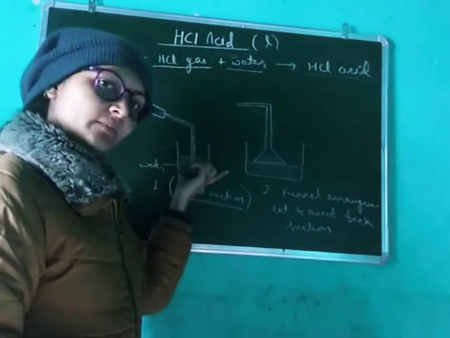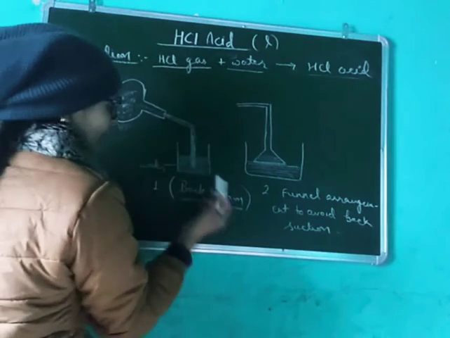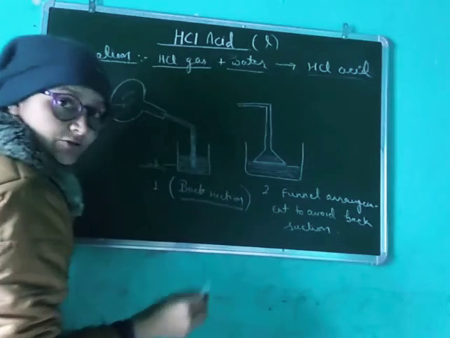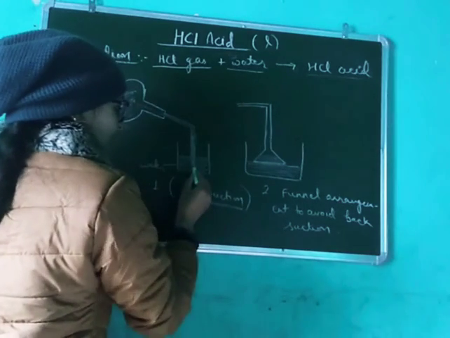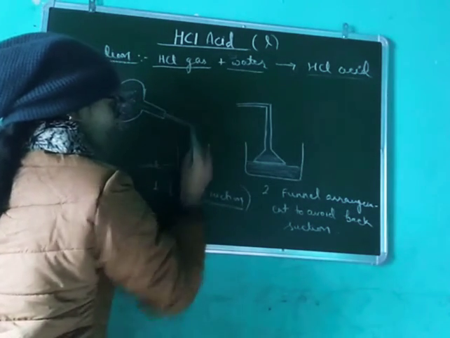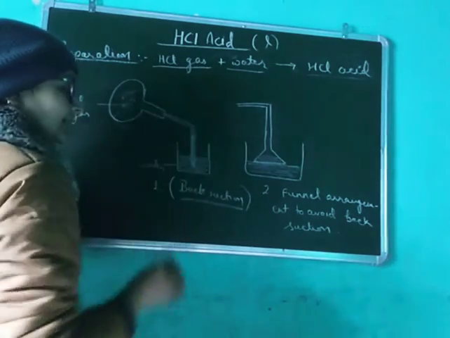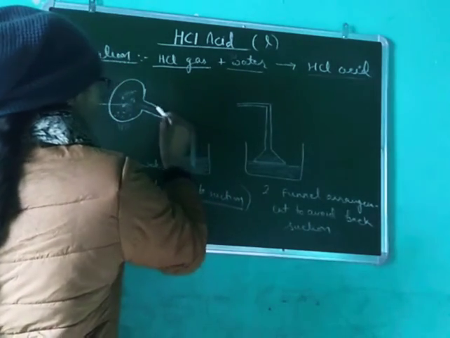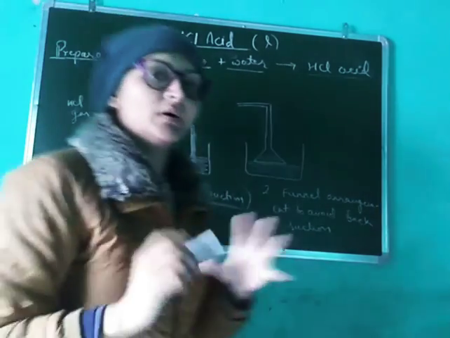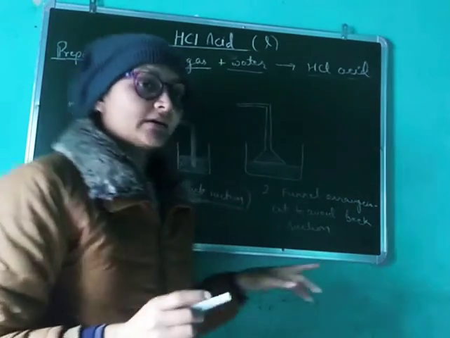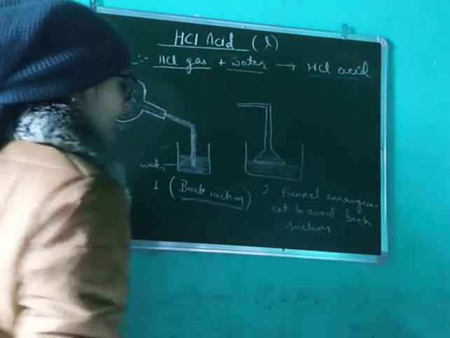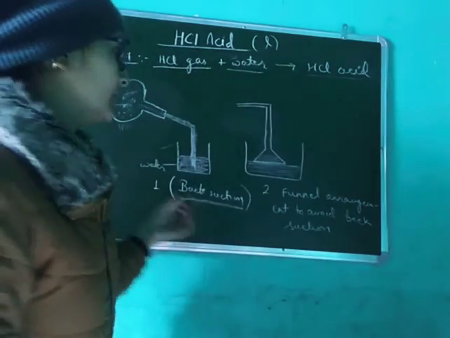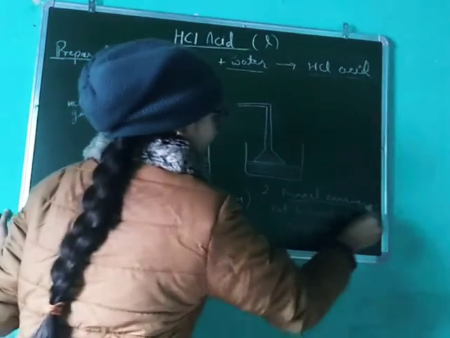HCl acid will form here. Then what will happen? A pressure will generate in this tube. Due to this pressure, the HCl acid will pass on in the delivery tube, and when it passes in the delivery tube, the flask will burst. So this is the problem here, back suction. So what can we do to avoid this?